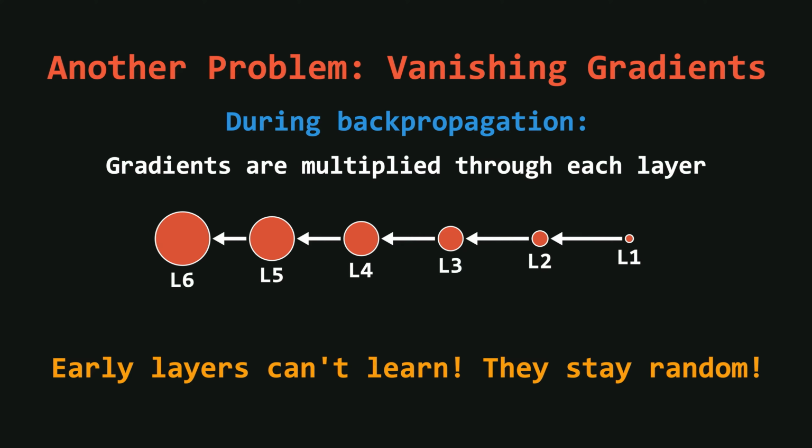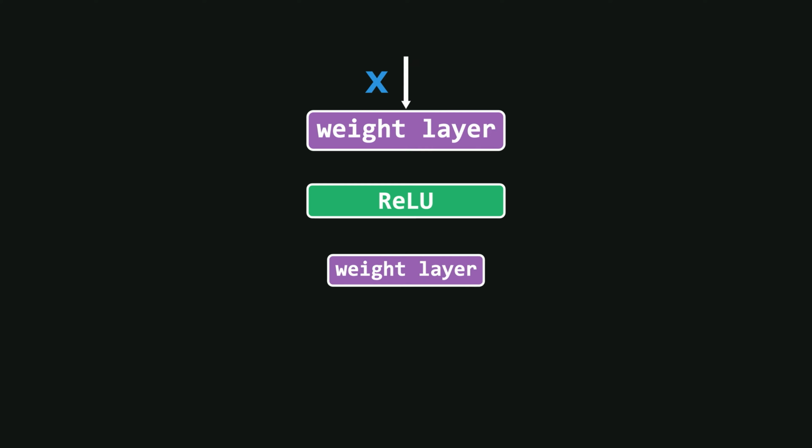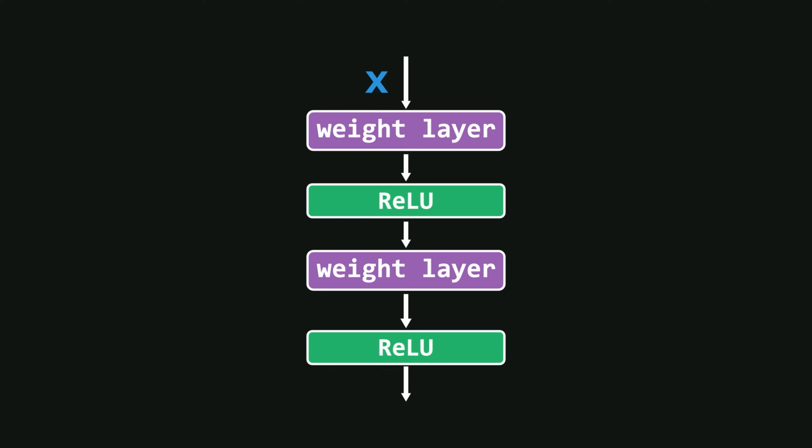So, what is the solution? To understand this, let's look at the fundamental building block of a residual network, the residual block. In a plain neural network, this block will simply consist of a few layers followed by activation functions. Let's call this transformation f of x, which represents the output of these layers just before the final ReLU activation. In such a network, data flows sequentially from the previous layer to the next layer without any shortcuts.